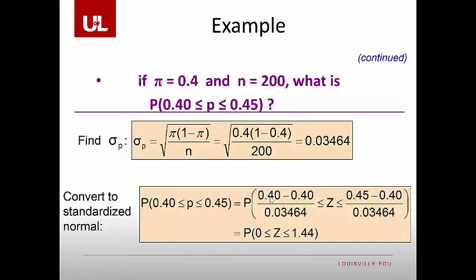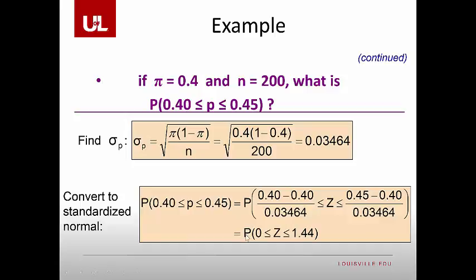We then use that standard error, and we compare our two pi's. So our first p here was 0.4 minus the actual pi, which is 0.4, and that gives us 0 on this lower bound. And in the upper bound, we want p to be equal to 0.45, minus still pi, which is 0.4. We divide through. This allows us to use the z-table.